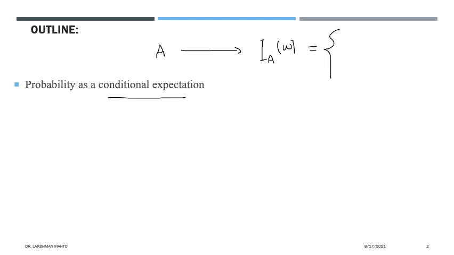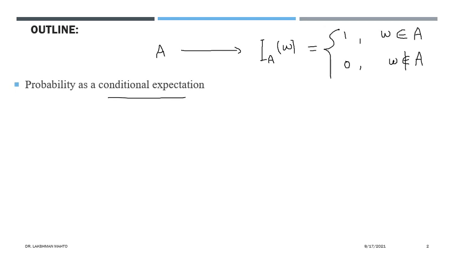So it is taking two values. It is taking value 1 with respect to all outcomes which are coming from A. If the outcome is not from the event A, then the indicator function will take value zero. So that is one kind of binary classification, where we classify whether points are from set A or not from A.